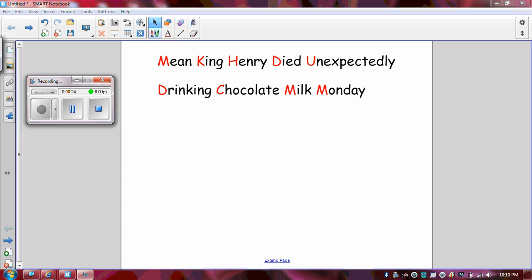So a mnemonic device or a saying that helps some students is the following. Mean King Henry died unexpectedly drinking chocolate milk Monday. Seems a little weird and a little juvenile, but it actually does work, and a lot of students use it to help them remember the metric system and the different orders that they go in.